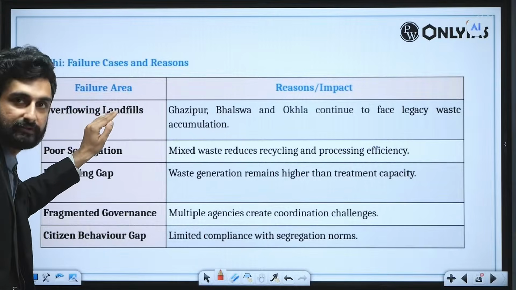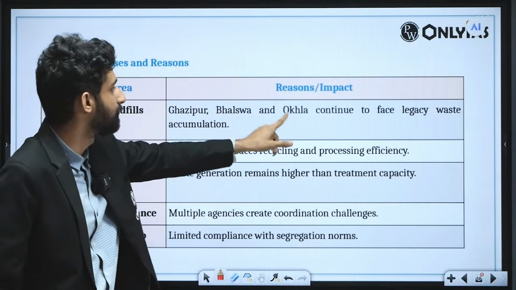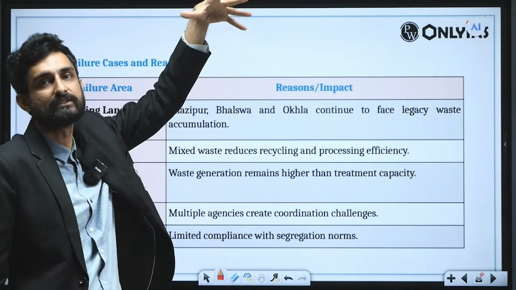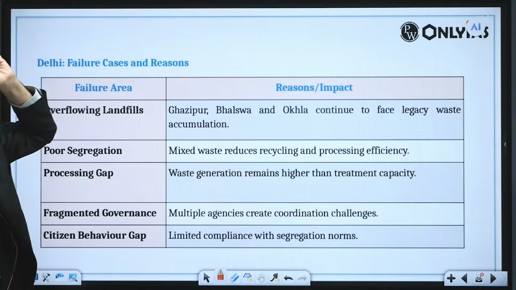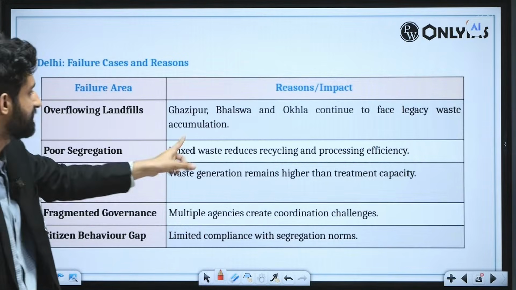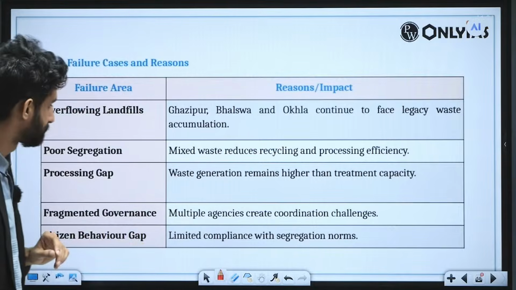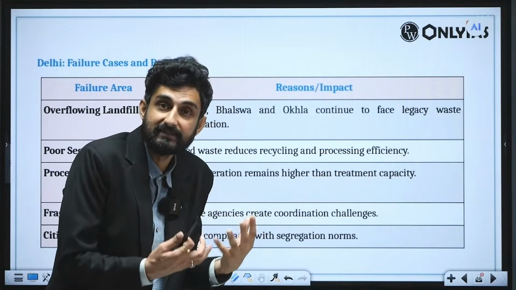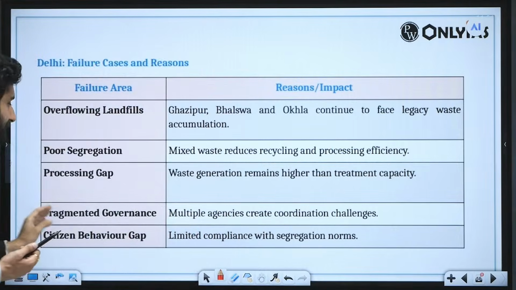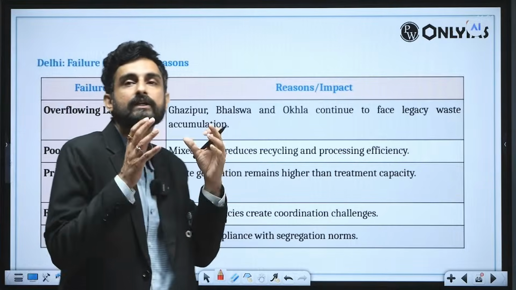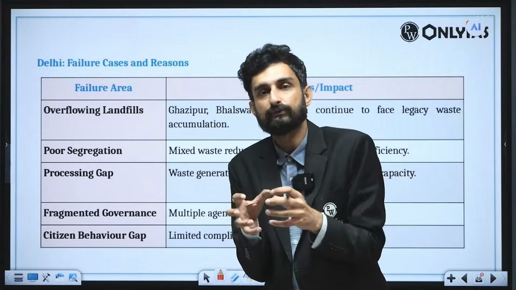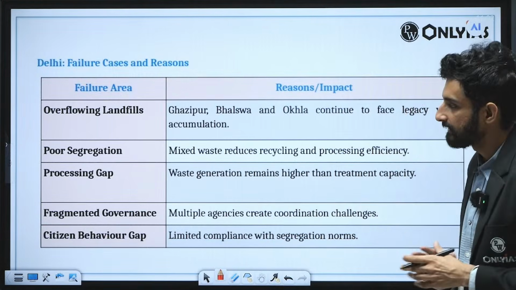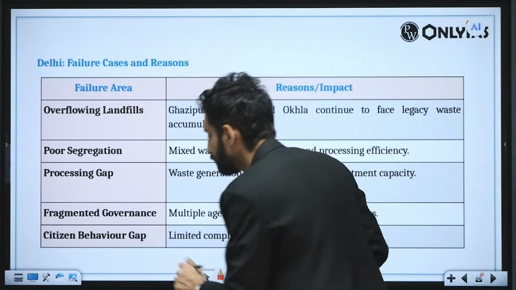So, overflowing landfills. You can talk about Ghazipur, Bhalswa, Okhla, which continue to face legacy waste accumulation. Go and you will see the big solid waste mounds and mountains that have been formed there. Further, we have poor segregation. Mixed waste reduces recycling and causes processing inefficiency. Then processing gaps: waste generation remains higher than the treatment capacity of the plants that we have. Further, fragmented governance. Multiple agencies work in their own silos, in their own compartments, and therefore there are coordination challenges that we can see. And lastly, we have the citizen behavior gap. Don't forget to write this.